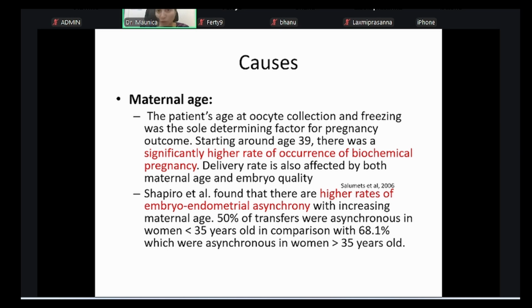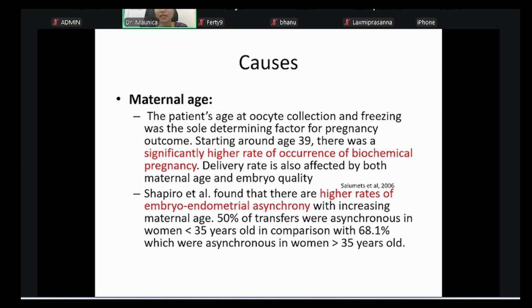So broadly, we can divide it as this. First, we will come to the causes, as maternal age. We'll start from something very basic, not go too deep, but first, the age of the lady. Why is the age of the lady so important? We all know as the age of the lady advances, in the older age group, more abnormal eggs are retrieved, and those abnormal eggs fertilized by sperms will result in higher aneuploid embryos.